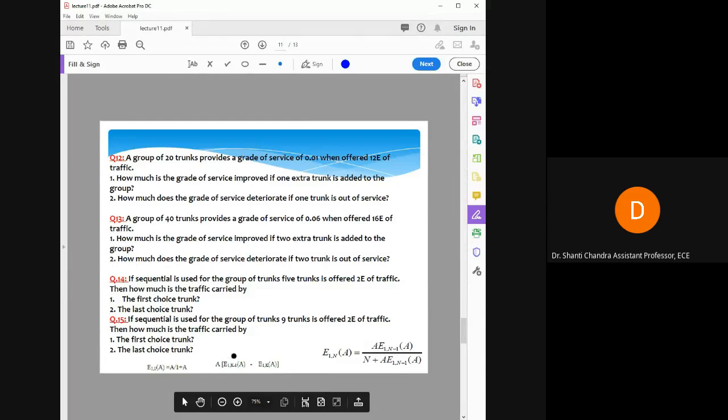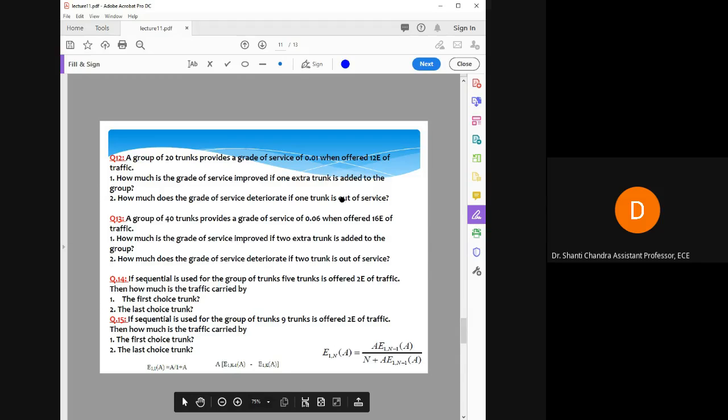Here A is your traffic, E1,k-1 is your grade of service for k minus 1, and the other factor is your grade of service for the value k.